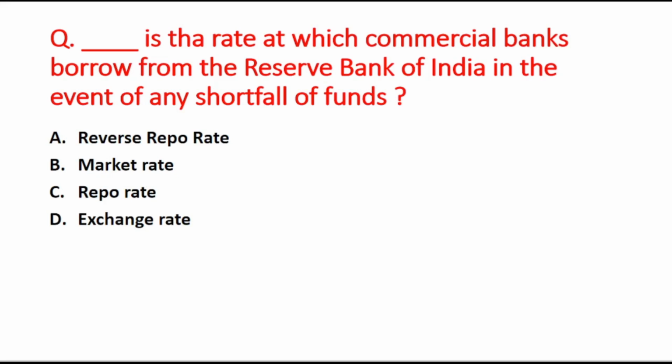Now the next is: blank is the rate at which commercial banks borrow from the Reserve Bank of India in the event of any shortfall of funds. A option is reverse repo rate, B option is the market rate, your C option is repo rate, and the D option is exchange rate. The right answer is option C, repo rate.